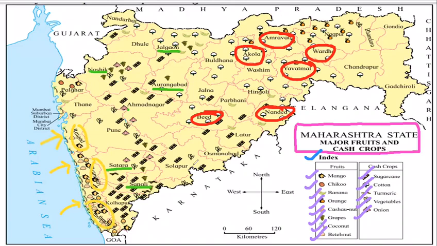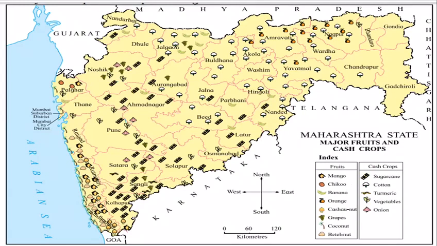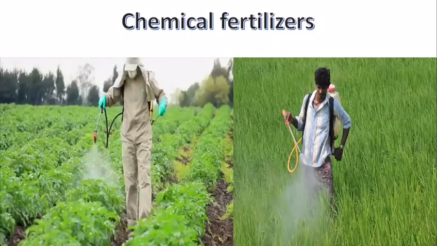Number 5. Find the districts which grow orange crop. Now the districts which grow orange, see on the map. You can see the oranges are grown on large scale in Nagpur and some parts of Wardha and Yavatmal. Children, all the above crops grow in the areas where they get good soil and suitable climate and irrigation facility. For the better yield and growth of crops, students, farmers use chemical fertilizers and also to protect the crop, they spray the pesticides. Now students, look on the slide.